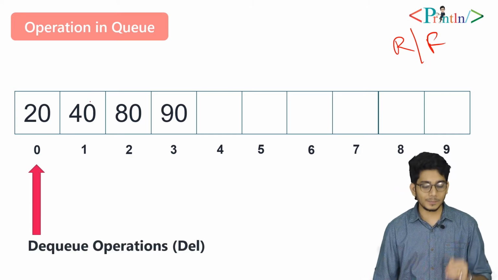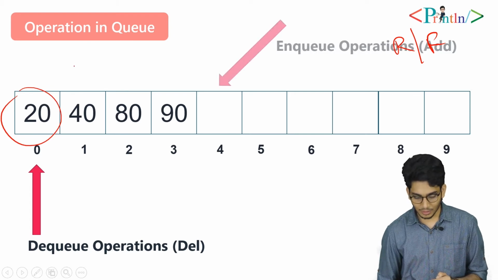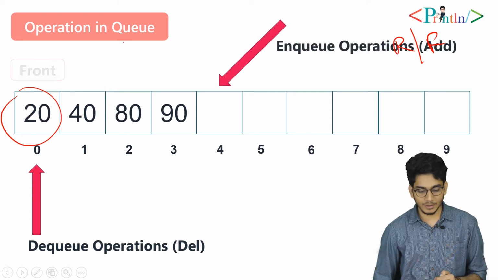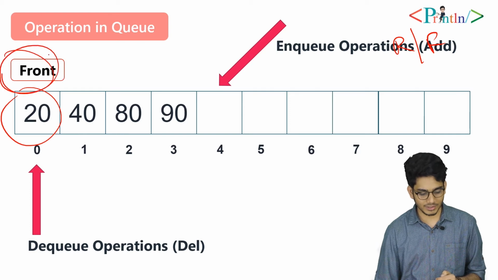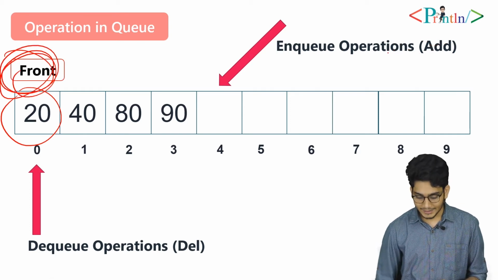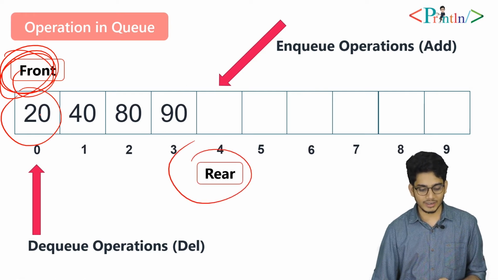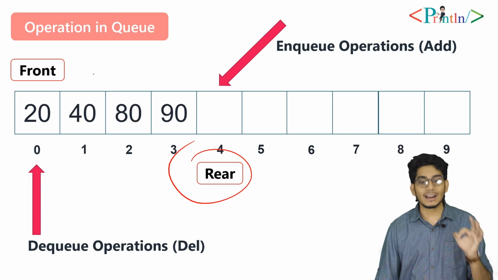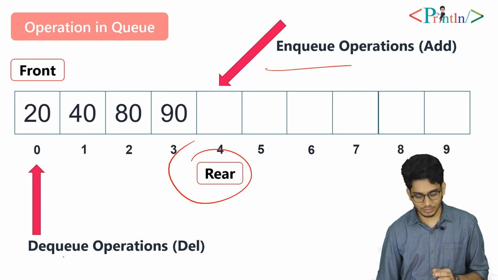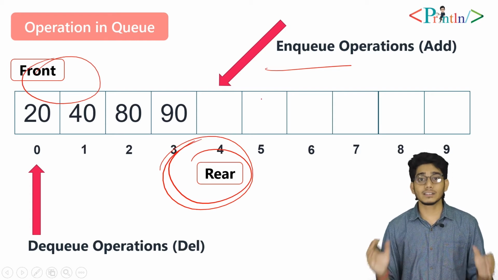We'll perform the dequeue operation from the front, and we'll perform the enqueue operation from the rear. So these are some parameters of queue: enqueue, dequeue, front and rear.